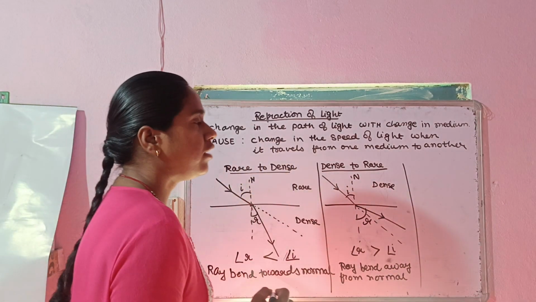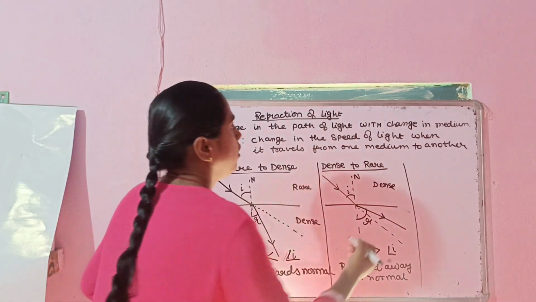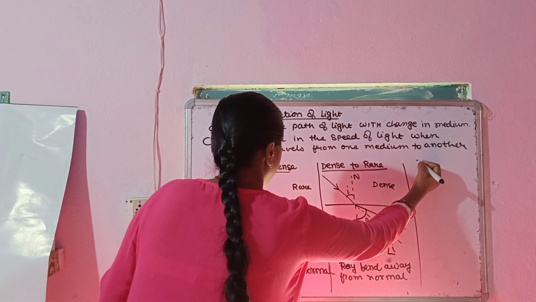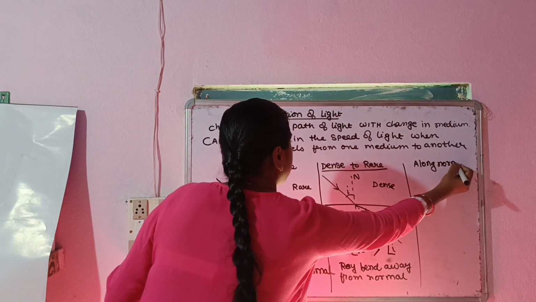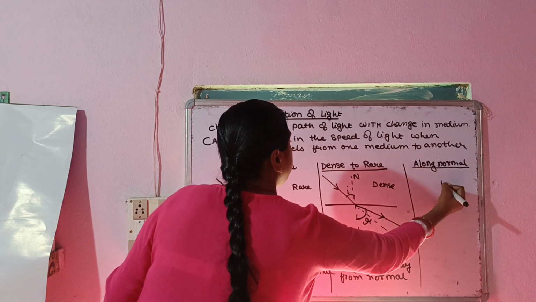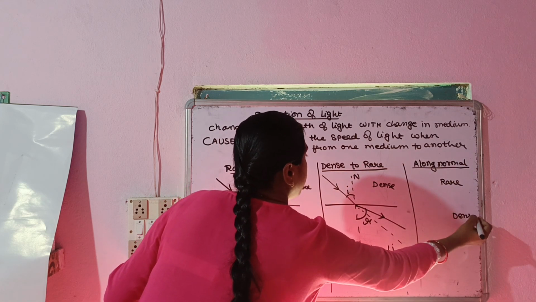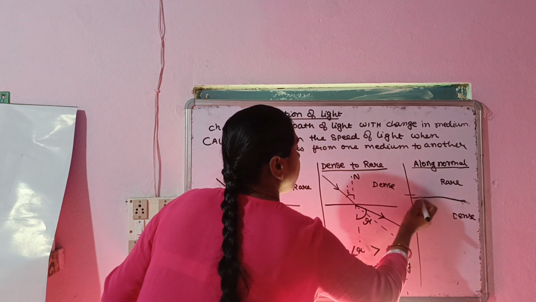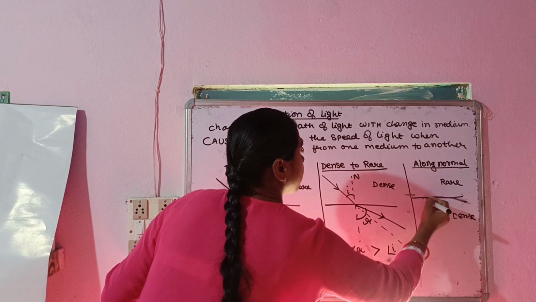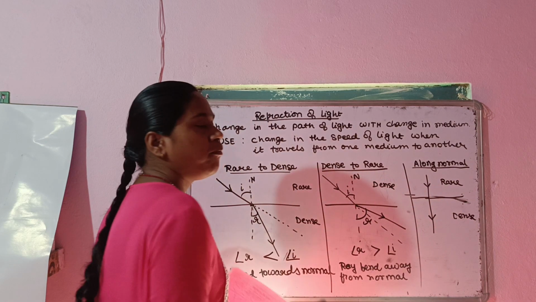But what will happen if the ray is traveling along the normal? Then let's see. If the ray travels along the normal, no matter what the medium is, whether it is traveling from rare to dense or from dense to rare, if the ray is traveling along the normal, then it will pass without any bending.